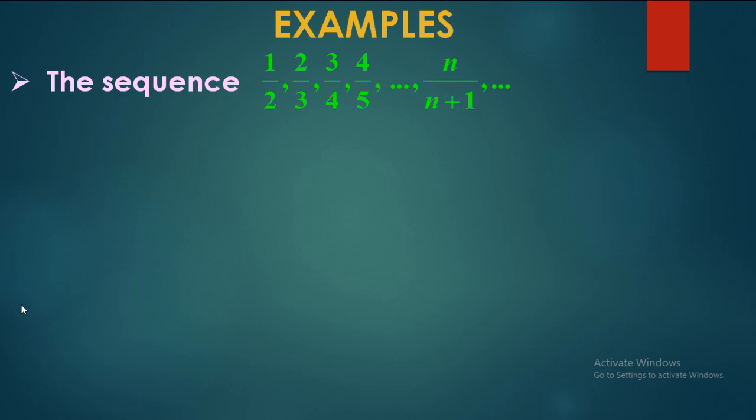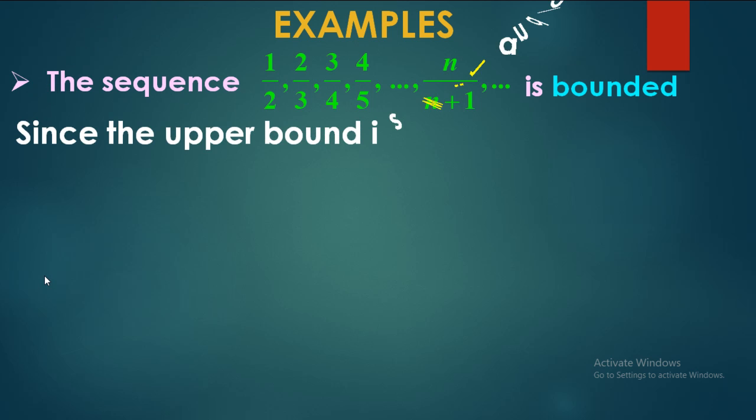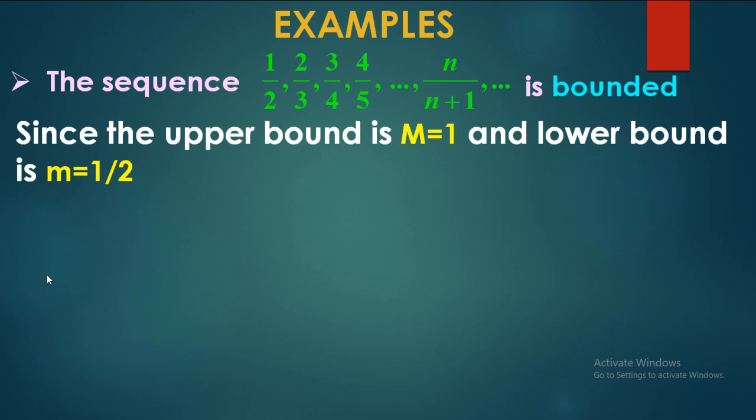So with reference to the previous two videos, I can say the sequence is bounded, because I computed that the upper bound of this sequence is capital M equal to 1 and the lower bound of this sequence is small m equal to 1 by 2. So for this sequence both upper and lower bounds exist. So we can say the sequence is bounded.